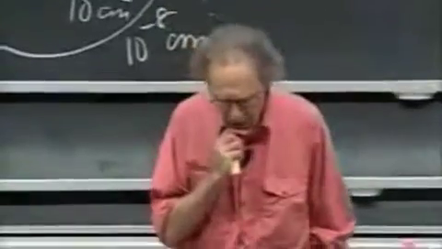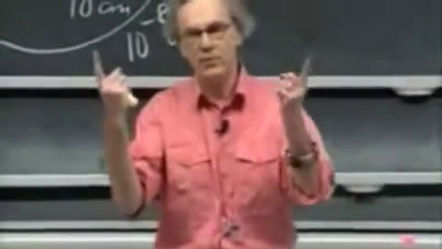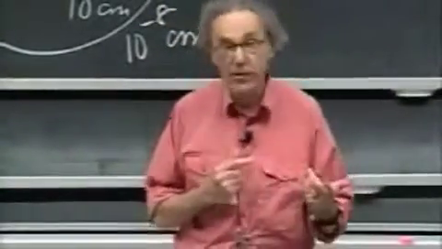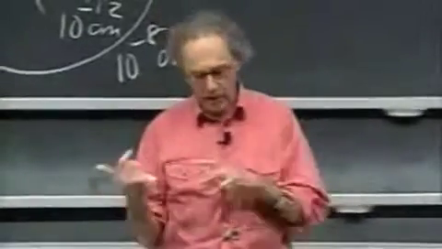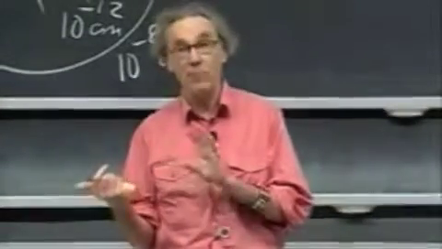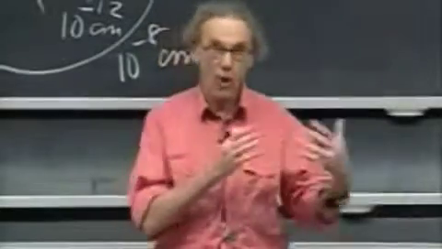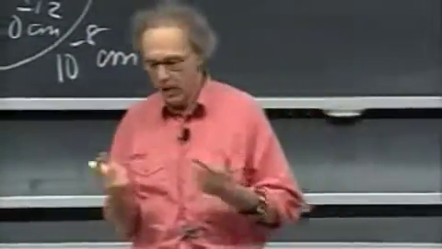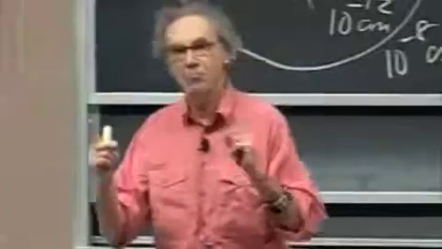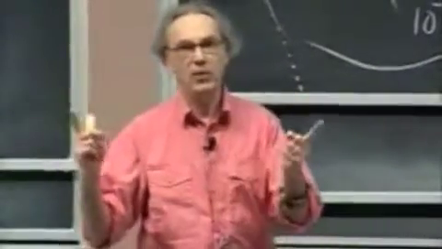In the 18th century, it was discovered that there are two types of electricity. One if you rub glass, and another if you rub rubber or amber for that matter. Let's call one A and the other B. It was known that A repels A and B repels B, but A attracts B.